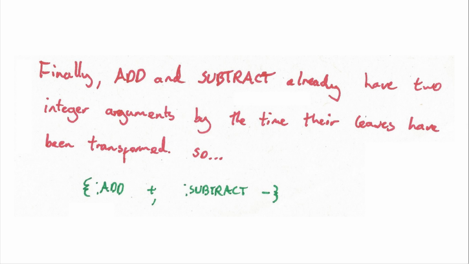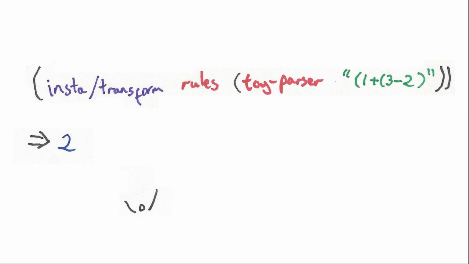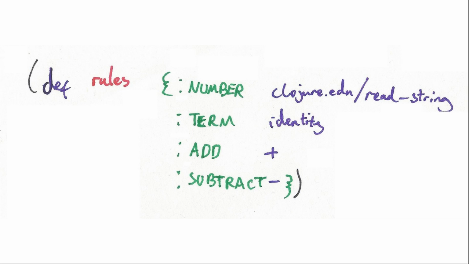Add and subtract. Clojure already has functions for adding and subtracting integers. This is pretty good. So we just need to pass it add and subtract, and it should, with these rules, make an entirely working parser. So number reads a string, the term gets rid of the term value with the identity function, the add adds its arguments, and the subtract subtracts its arguments. And we parse those rules with our toy parser, and trust me, I actually ran this in a REPL. I didn't just write this and say, hey, I got a working interpreter. But yeah, this actually works, and we now have a parser for 1 plus 3 minus 2, and all it required were these rules and that grammar you saw earlier.